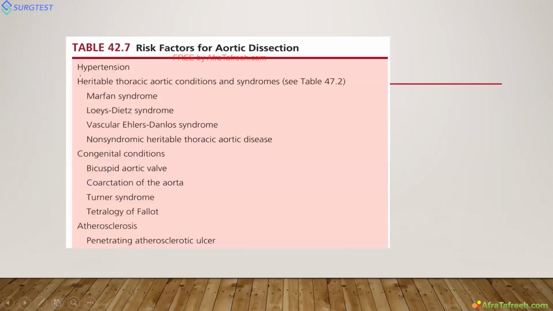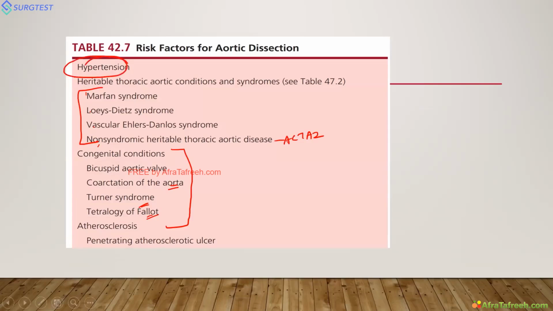See, these are the risk factors. Already we discussed all these things: Marfan, Loeys-Dietz, vascular Ehlers-Danlos, the non-syndromic forms, ACTA2 mutations, all that I told you. Then congenital conditions like bicuspid aortic valve, coarctation, Turner, tetralogy of Fallot. Then hypertension. Hypertension, you should not forget.